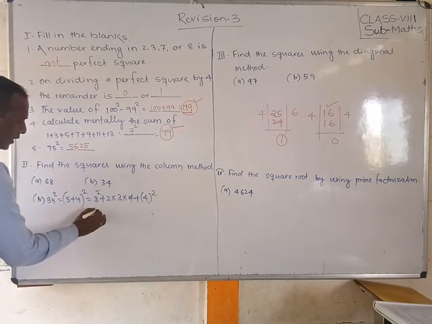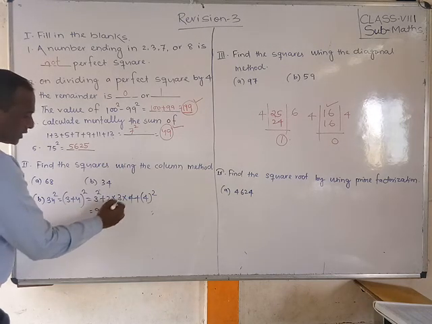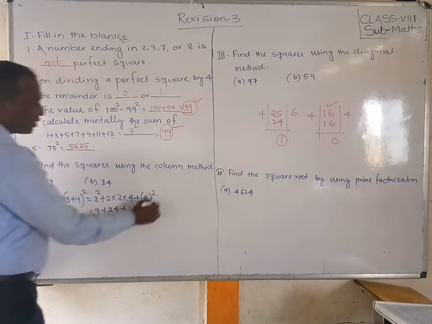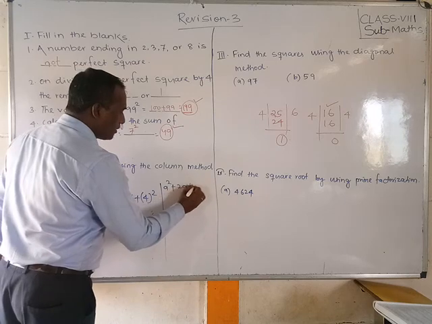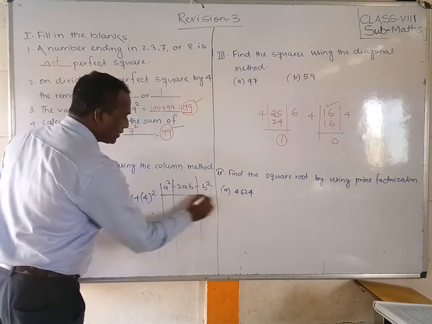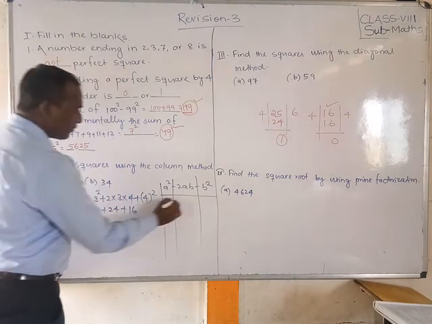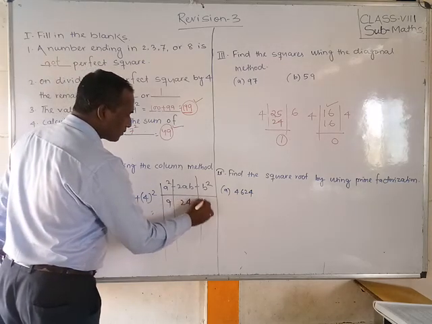Okay, we can write 9 plus 2 times 3 is 6, 6 times 4 is 24, plus 16. Now 3 terms we got. Now we can write a square, 2ab, plus b square. 3 columns we can make. First column, what is that? 9. Second column 24. Third column 16.